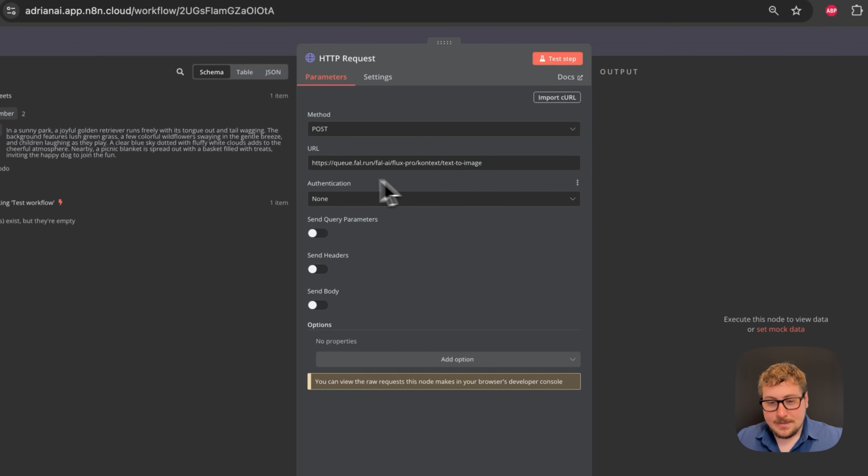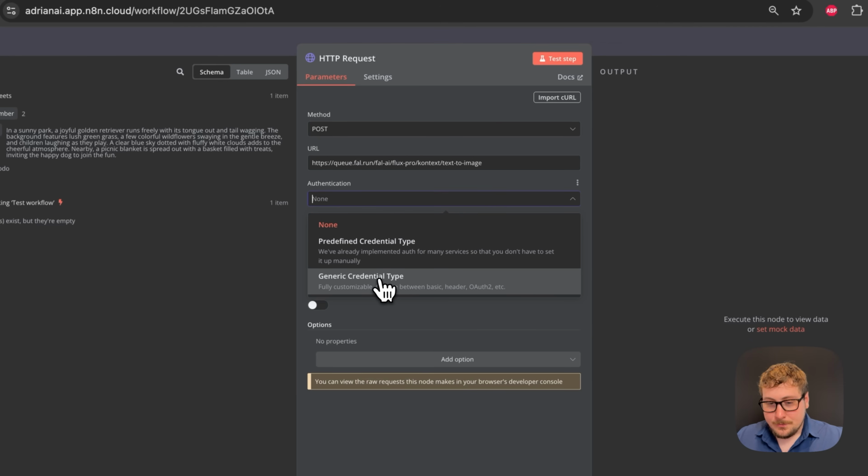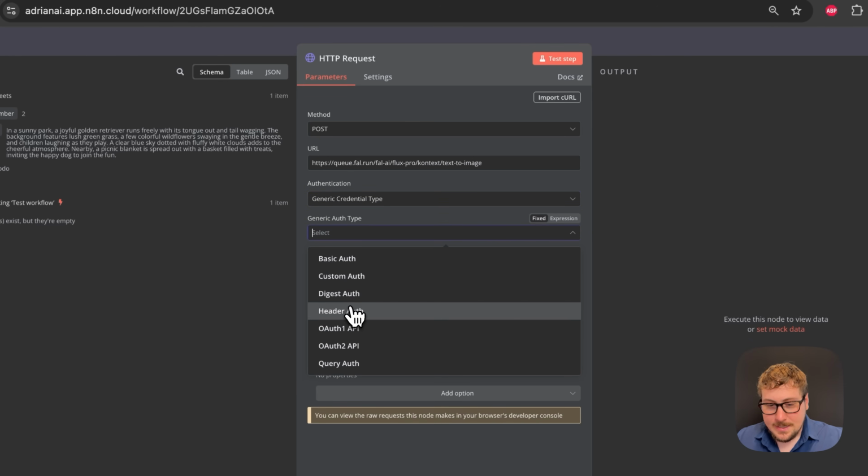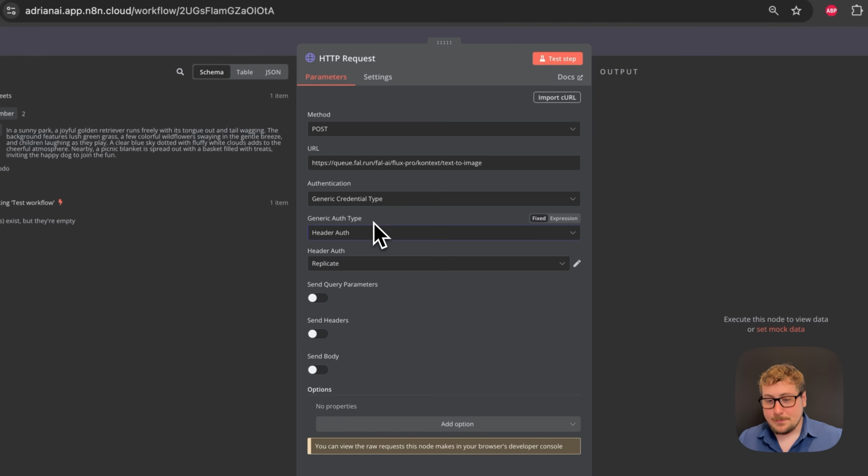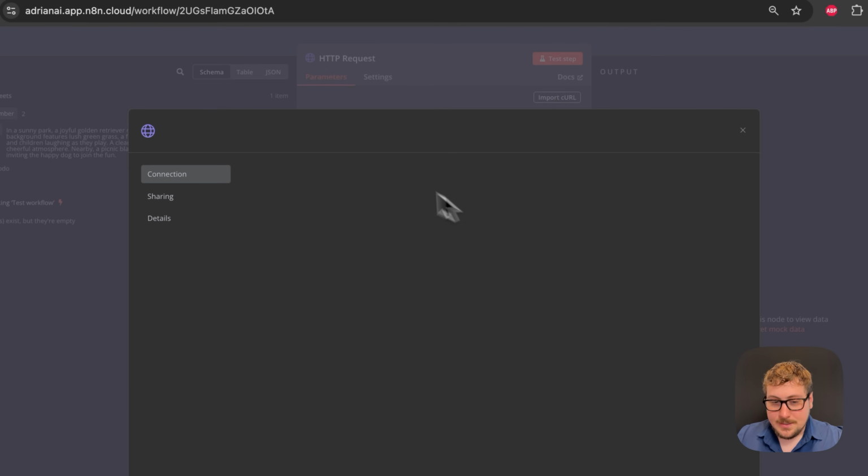Now that we're back on N8N, you see this authentication. It's kind of similar to how we set up our Google account. What you're going to want to do pretty much every single time is the generic credential type, and you're going to do header auth. So basically what's happening in the background here is part of our request is going to be essentially the username and password, but it's going to be the API key in this instance, so that it logs through our account and not someone else's. And obviously, because it costs them money, you need to be authenticated into your correct account.